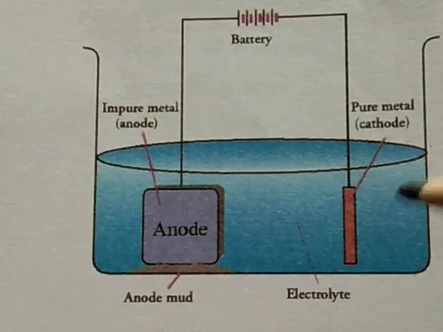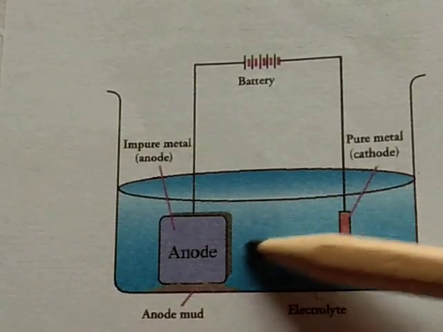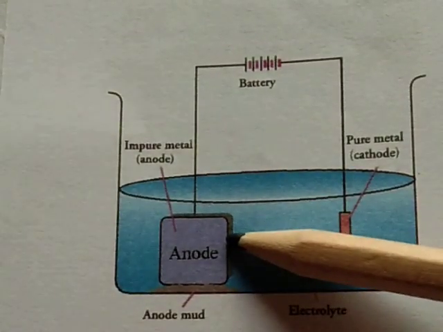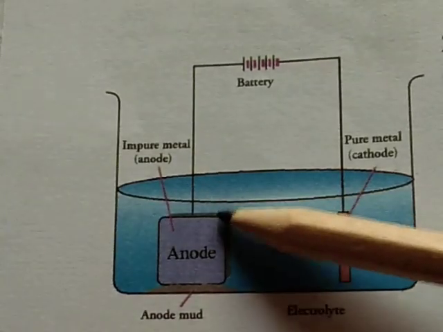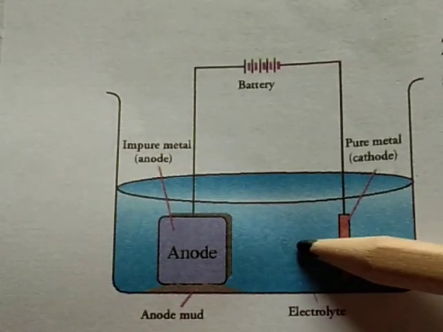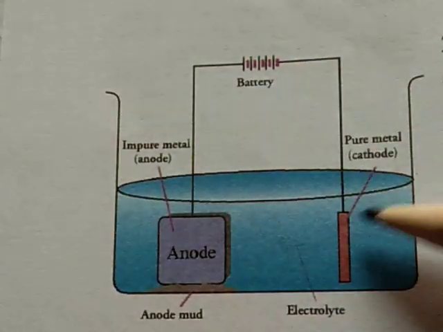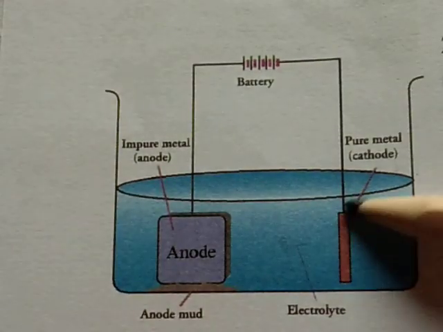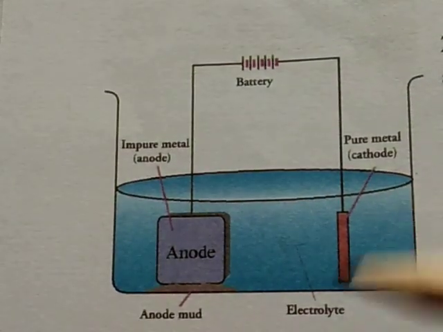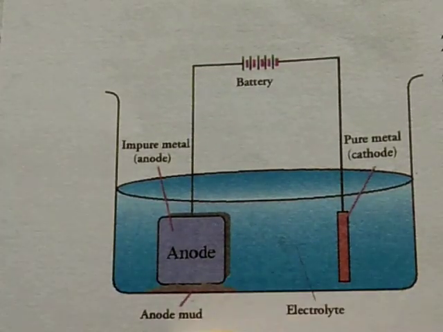An equivalent amount of pure metal from the anode is oxidized, and the metal ions go into the solution. This keeps on till the whole of the metal from the anode dissolves and is deposited on the cathode side, and impurities are left behind in the form of mud. This is called anode mud.